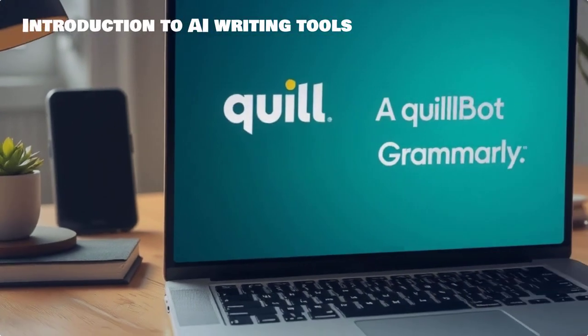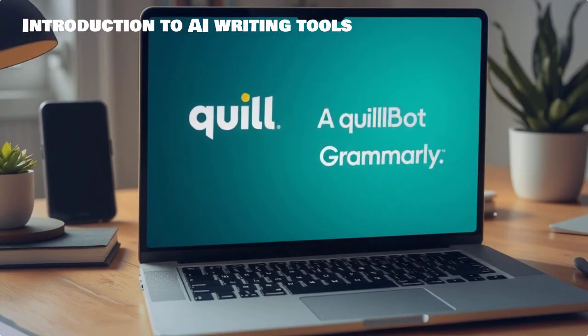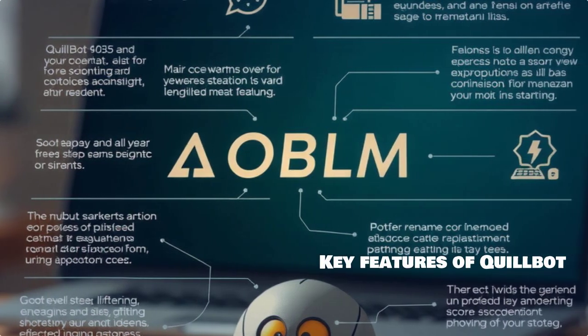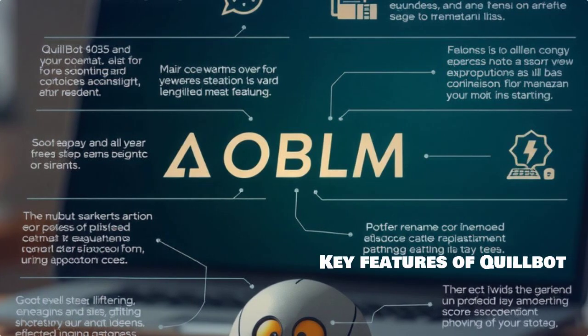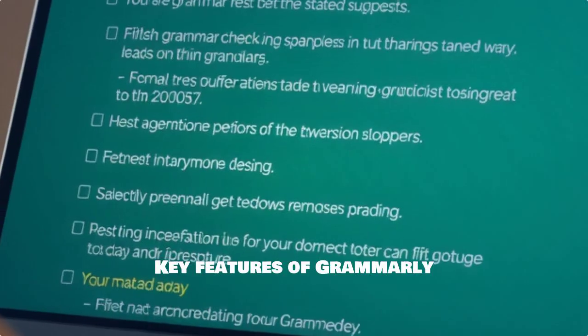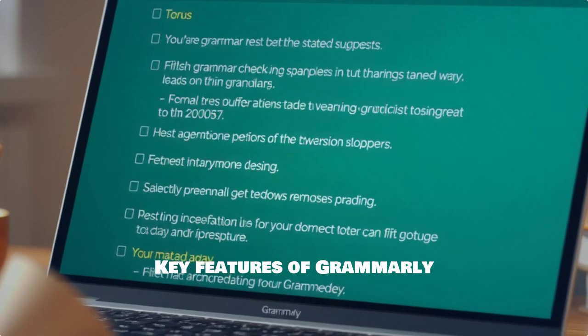Welcome to our comparison of two popular AI writing tools, Quillbot and Grammarly. Today, we'll help you decide which one fits your writing needs best. Quillbot excels in paraphrasing and summarization, making it ideal for users needing to rewrite or condense content quickly. On the other hand, Grammarly focuses on grammar checking and overall writing enhancement, ensuring your text is polished and professional.